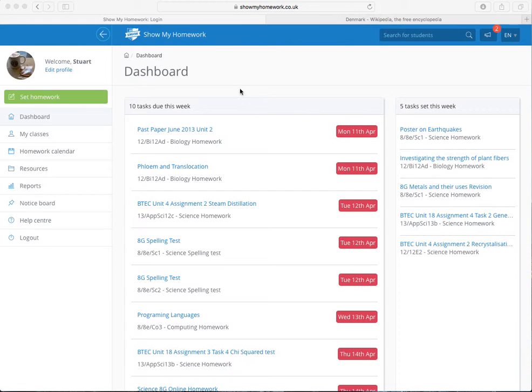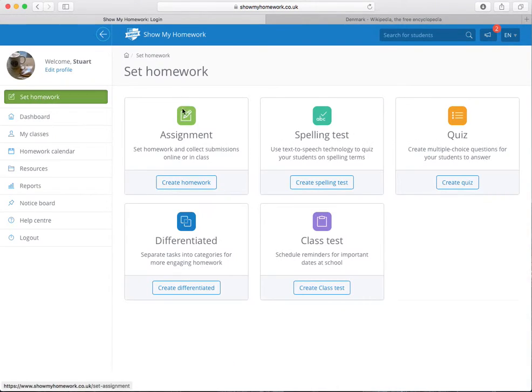Now this is a quite easy to set up type of homework. We can just go to set homework. We have our 5 types of homework here that we looked at, assignment already, so we're just going to click on spelling test.